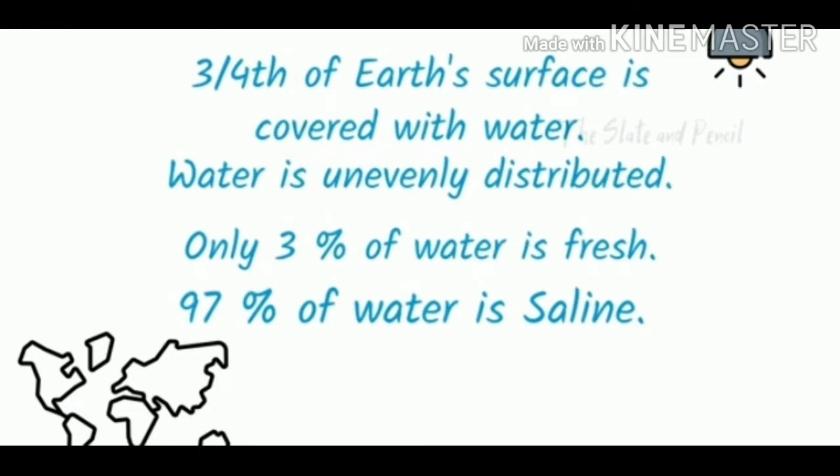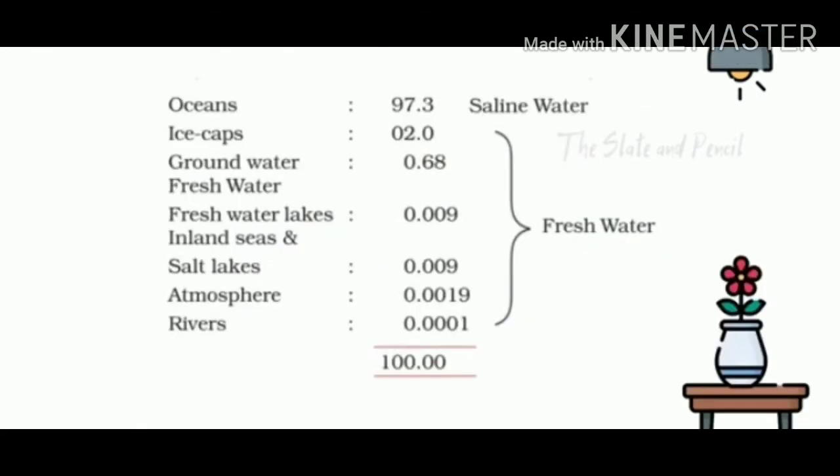We all know that three-fourths of the earth's surface is covered by water. Water is unevenly distributed, which means it is not distributed equally. Only 3% of the water is fresh and 97% of water is saline. To learn the detailed distribution of water, we have to go through this table. We can see that the percentage of fresh water is quite less than that of saline water,